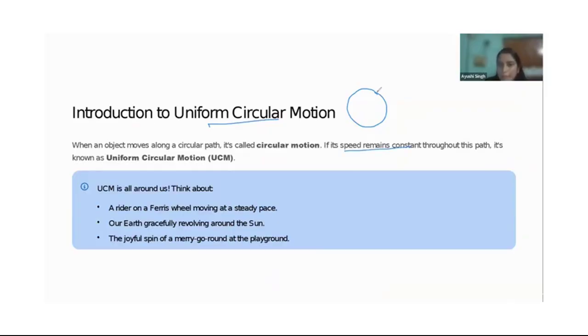For example, if something starts from point A and moves in a circle and comes back to A in 10 seconds only, and again it does the same thing, comes back to A in the second round also in 10 seconds only, then again the third time also it did the same thing, so it is in uniform circular motion.